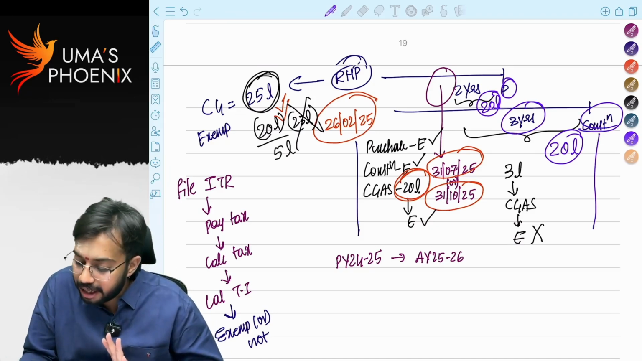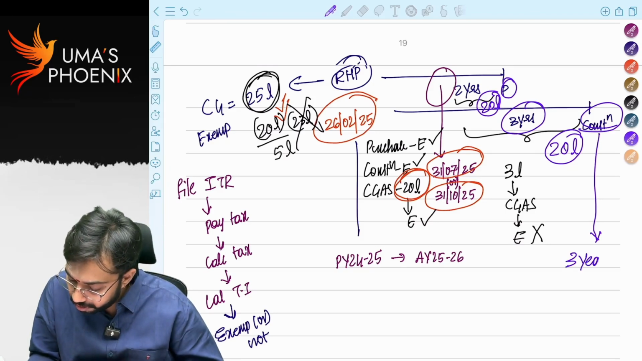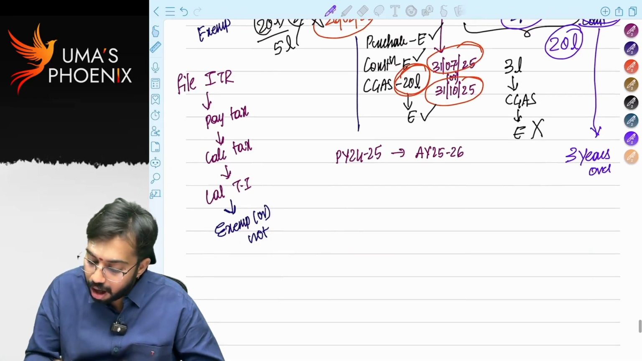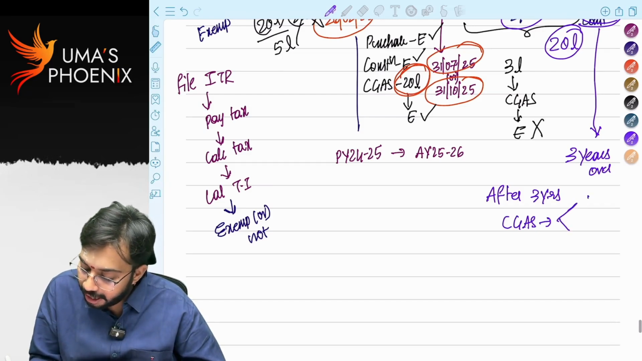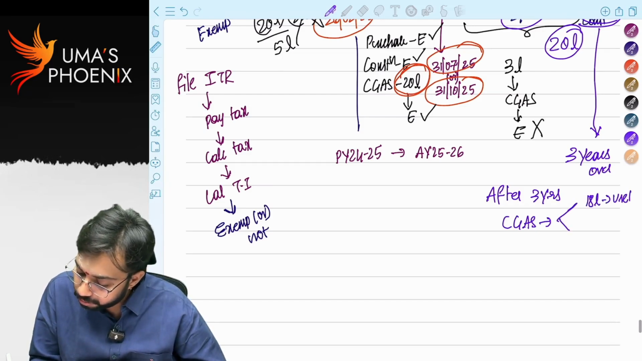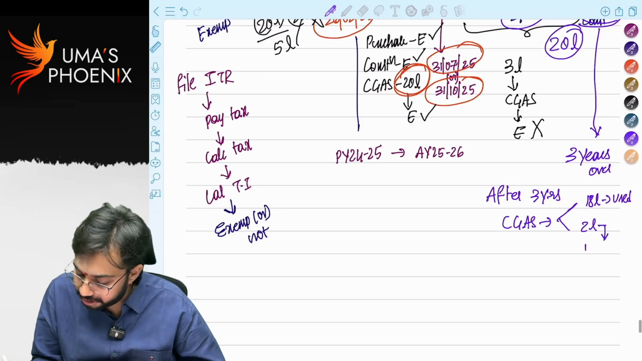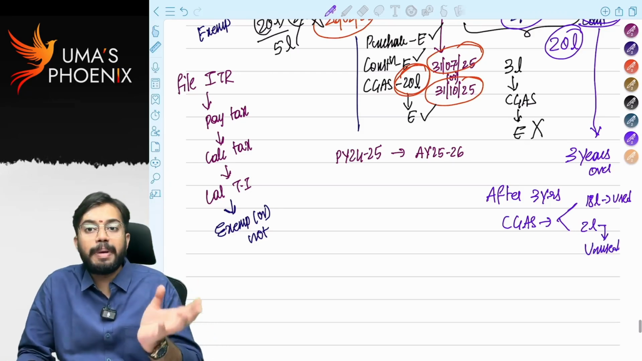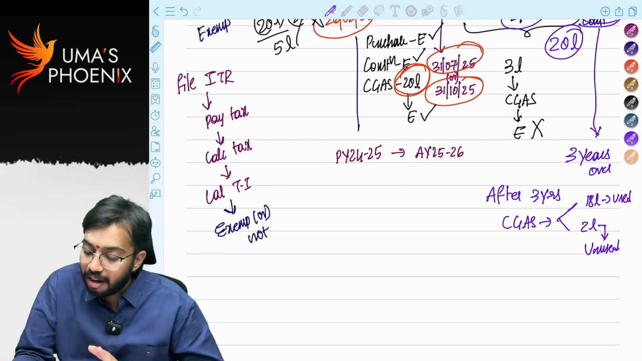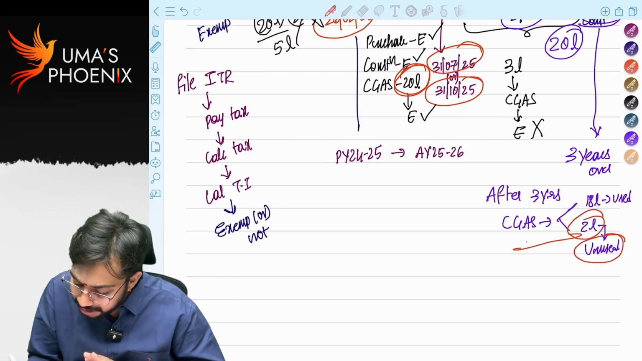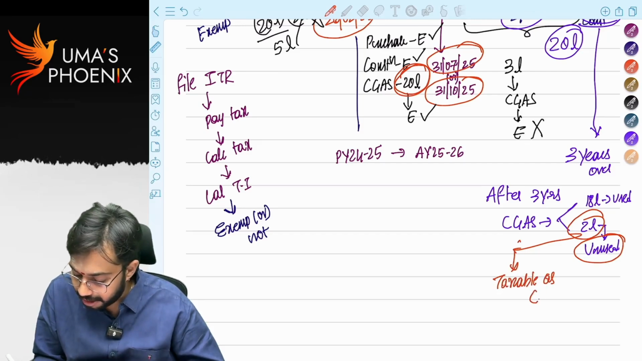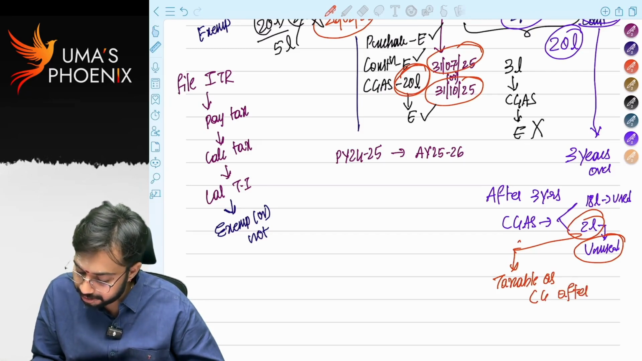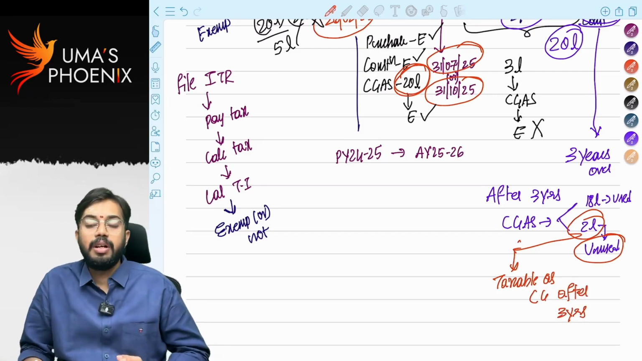For example, 3 years over. After 3 years, in capital gains account scheme, 18 lakhs used, 2 lakhs unused. After expiry of the time limit of 2 years or 3 years, whatever the unused amount of 2 lakhs is there, that is taxable as capital gains. Taxable as capital gains after 3 years. Is it clear? Very simple.